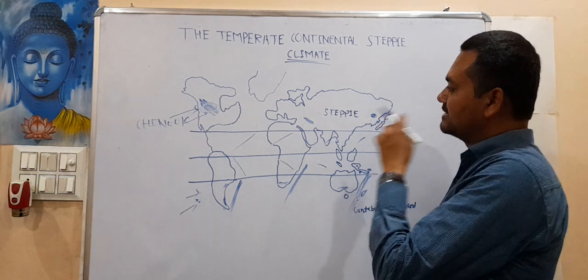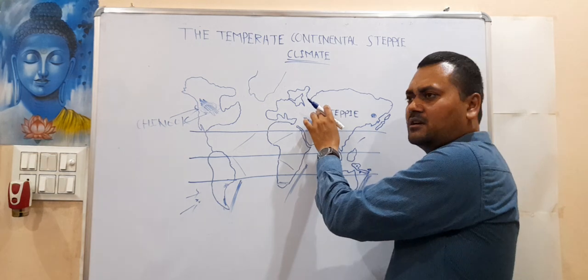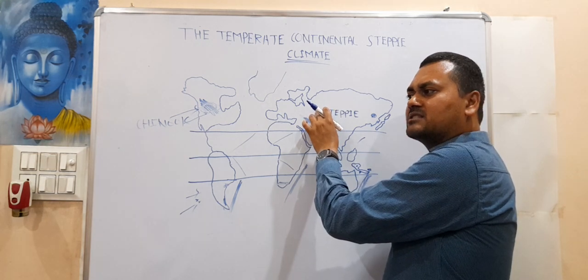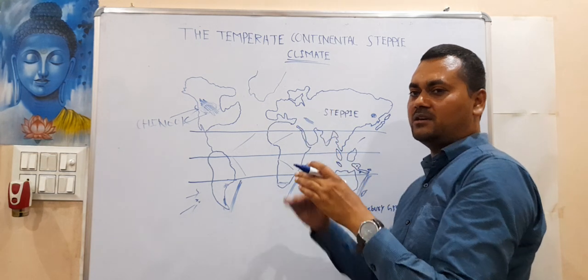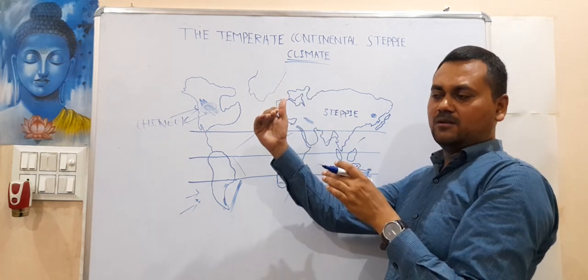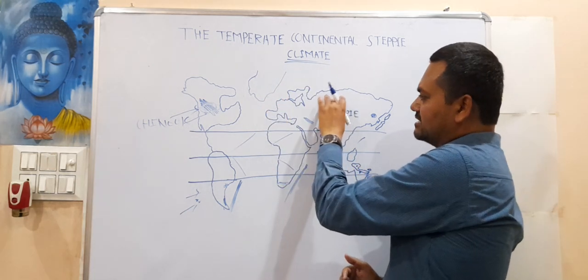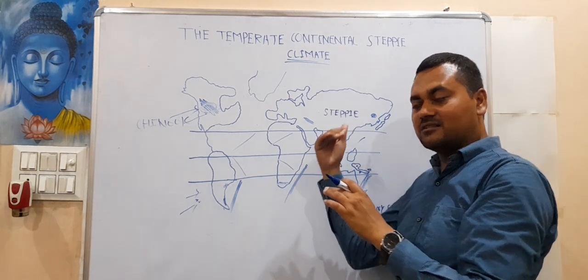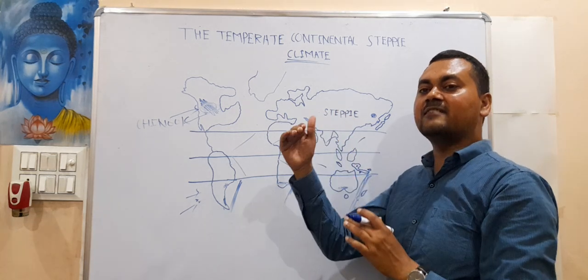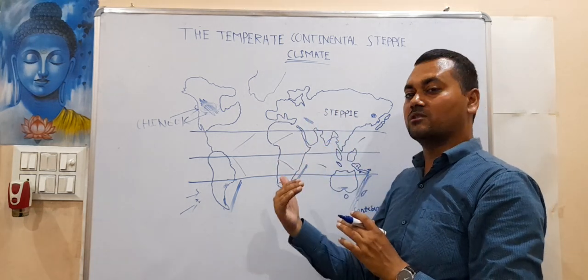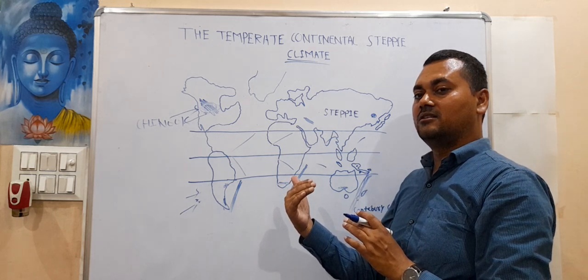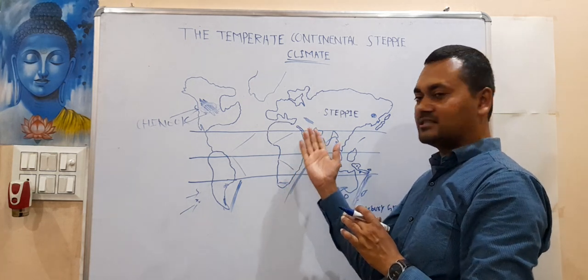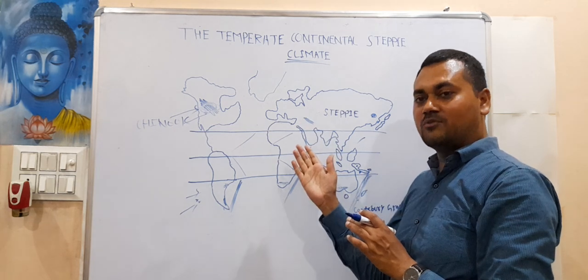Yes. All right. So what happens is that the height of the steppe is actually more in some places, because in some places there are zones where the rainfall is comparatively more.